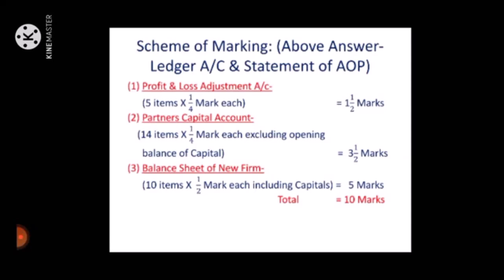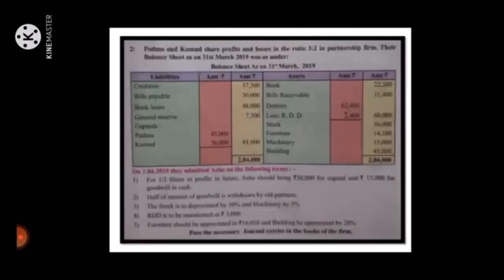Then partners' capital account, 14 items, 1/4 mark each, excluding opening balance of old partners' capital, so we'll get 3.5 marks. And balance sheet of new firm, 10 items, half mark each, including all partners' capital, gets 5 marks. So total 10 marks as per the scheme of marking.